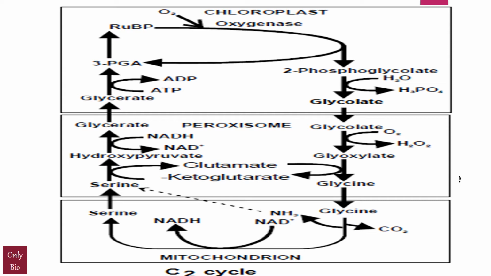This process reduces the efficiency of photosynthesis, potentially reducing the photosynthetic output by 25% in C3 plants. So it's a wasteful process because 3-phosphoglycerate, that is the 3 carbon compound, is created at a reduced rate and higher metabolic cost compared with RUBP carboxylase activity.